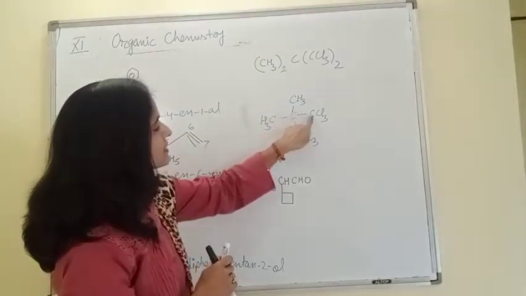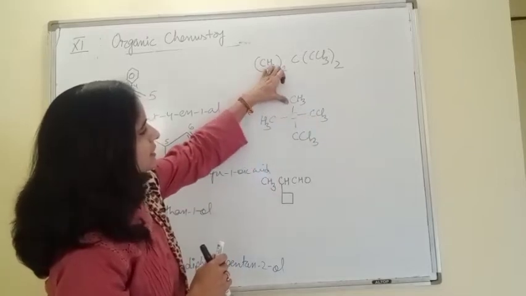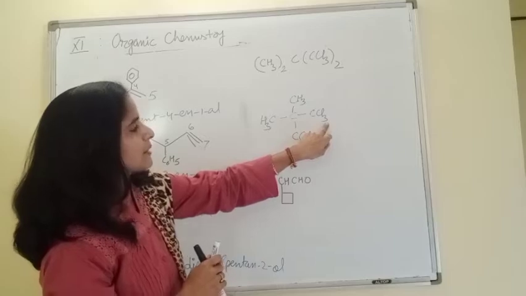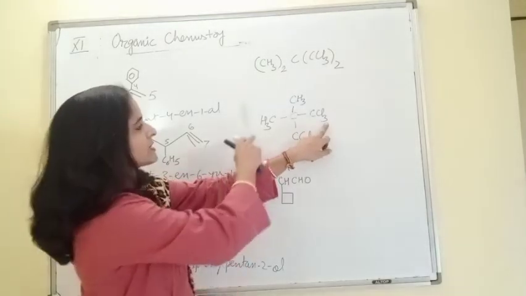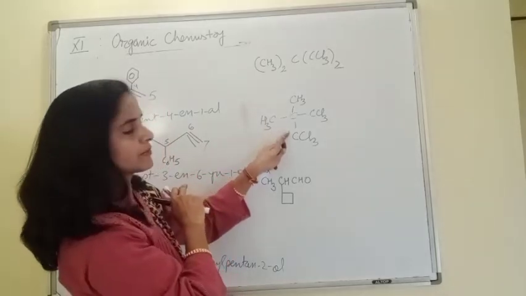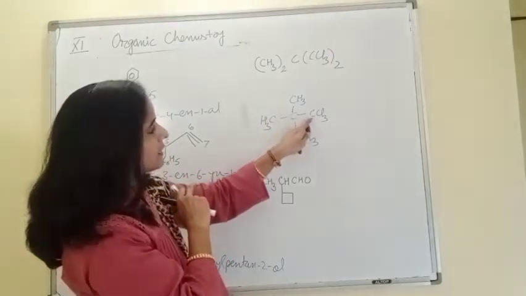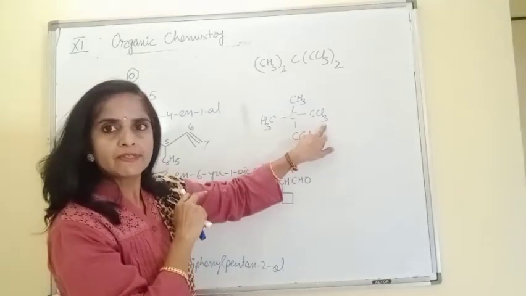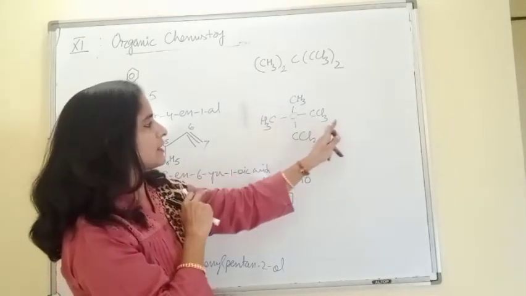But if I select this chain, beta, 1 substituent is here, second is here, and 3 are on this carbon. First carbon no substituent, second carbon 1 and 2 substituent, and third carbon 3 substituent. Means total 5 substituents are there in this chain.